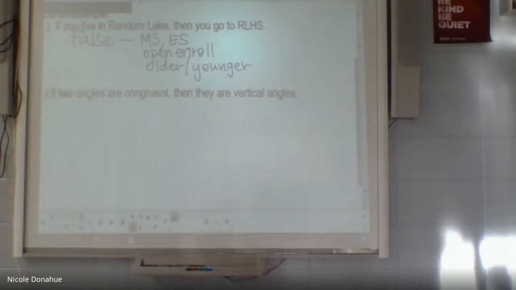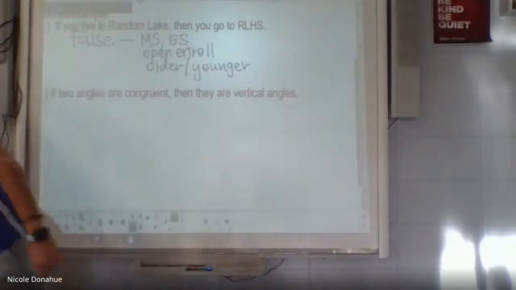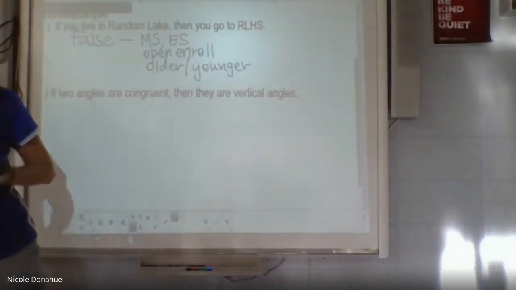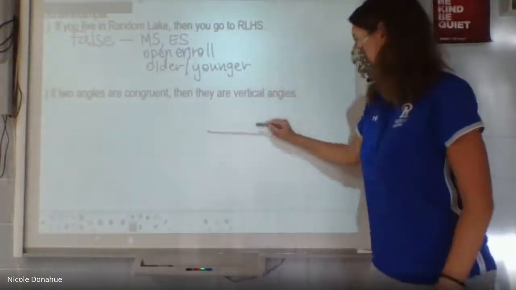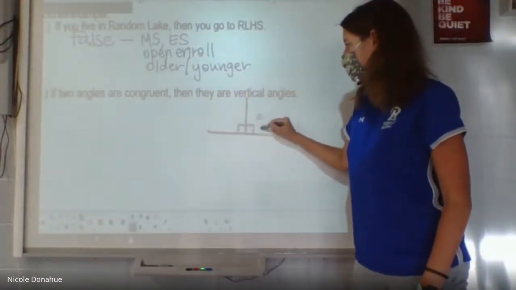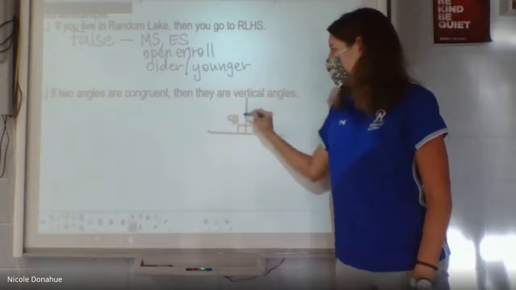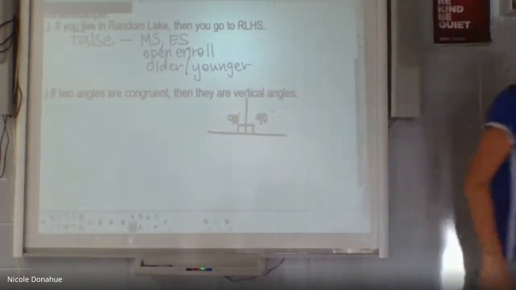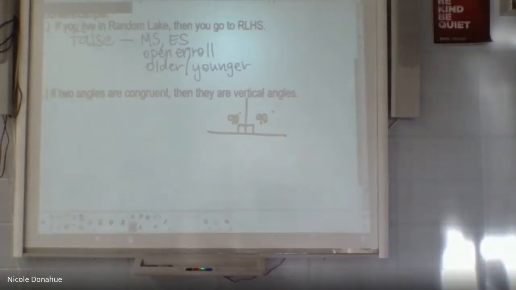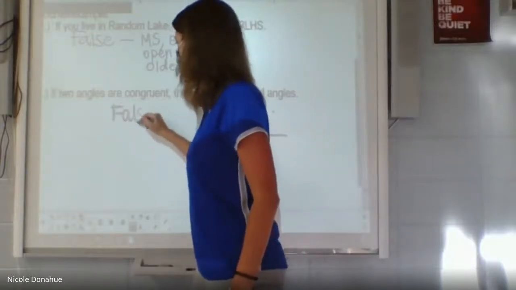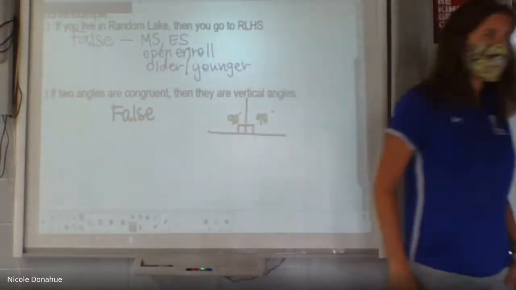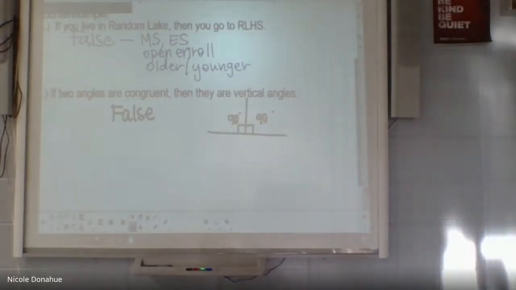Oh, I see. So Kansas has a drawing, and I'm going to draw hers. Actually, it happens to be like she copied out my notes. Is that exact drawing. So she drew a straight line with two 90-degree angles. Those are not vertical angles, but they are congruent. So this is false because of that one counterexample. Now, that's not the only counterexample. I could find different angles that are congruent that don't even touch each other.